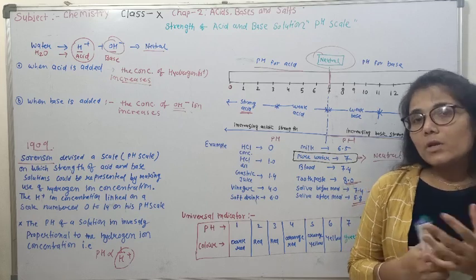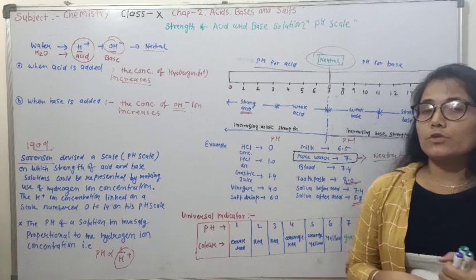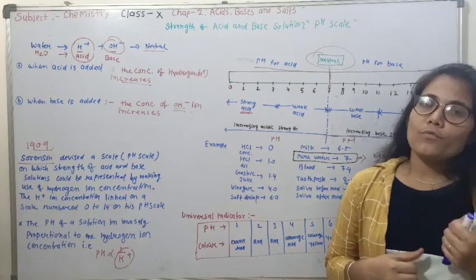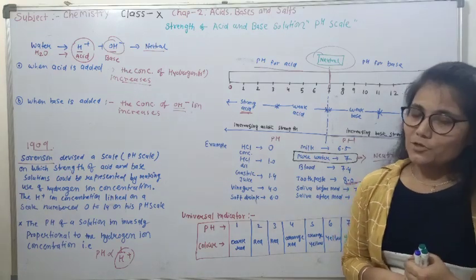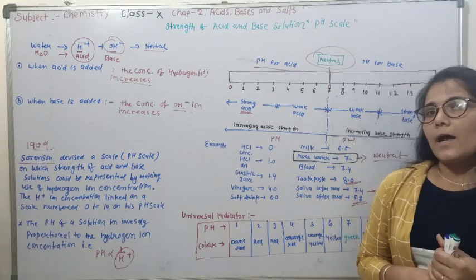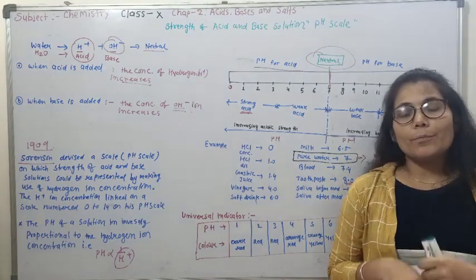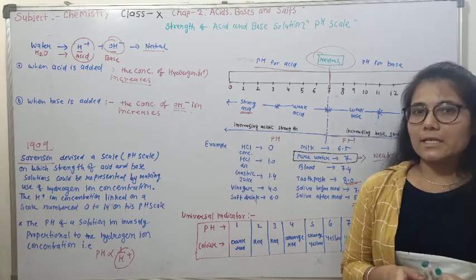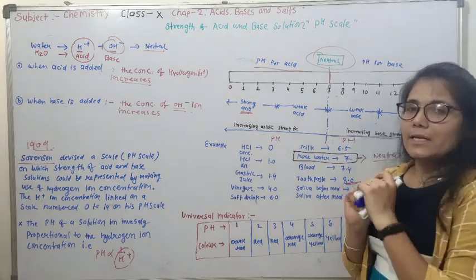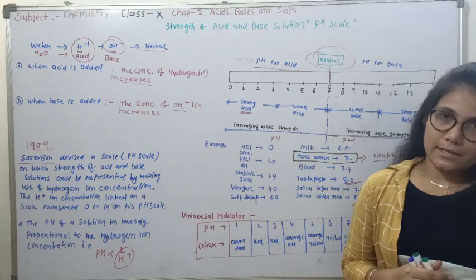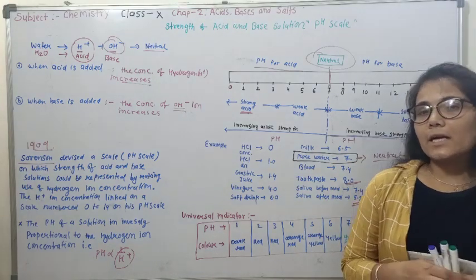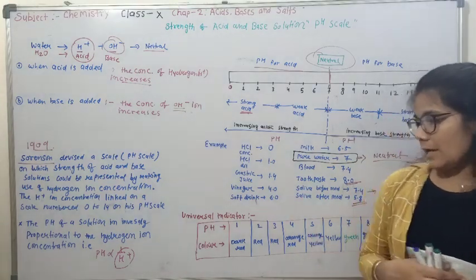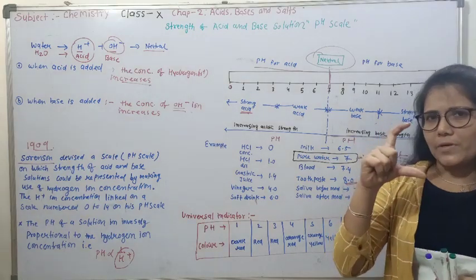So for school laboratory, we use universal indicator for measuring the pH of a given solution. The universal indicator is a mixture of different indicators which gives different colors over the entire range of the pH scale. It is a paper strip.